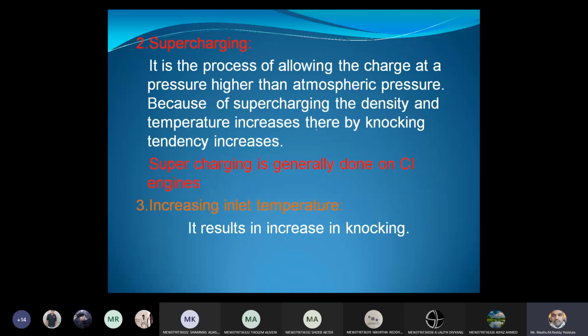Can you tell me what is the difference between supercharger and turbocharger? Anyone? You might have heard the names supercharger and turbocharger. Maybe with heavy vehicles, if you see a turbocharged vehicle or a supercharged engine, it will be there. Anyone? What is meant by supercharge?